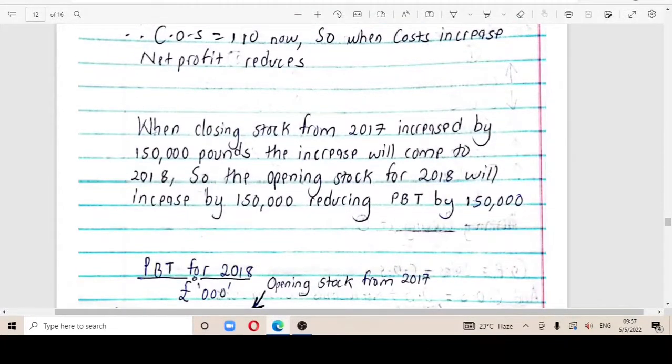Okay, it's here, right here. So when closing stock from 2017 increases by 150 pounds, it will mean the increase will come to 2018. So the company's opening stock for 2018 will increase by 150, reducing profits before tax. Remember, profit before tax is going to be like our net profit. So it reduced the profit before tax by 150.